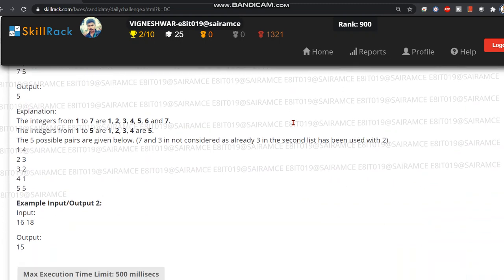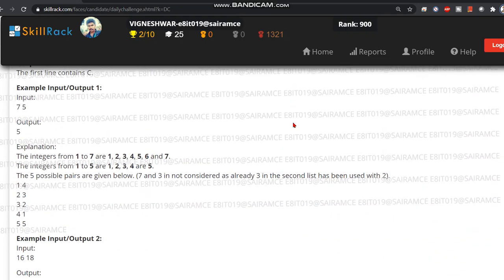Now let's understand the question better. The sample input that they gave is 7 and 5, and the count they get is 5. For 1 to 7 we have the integers 1, 2, 3, 4, 5, 6 and 7. For 5 we have 1, 2, 3, 4 and 5. We can first try a brute force approach for this. First take the 1 and compare it with 1, then 2, then 3, then 4, then 5, and then take 2 and compare it with 1, 2, 3, 4, 5, and so on, so that we can compute all the values.